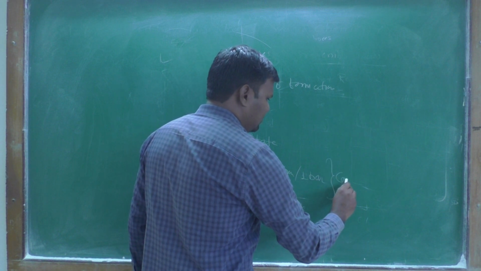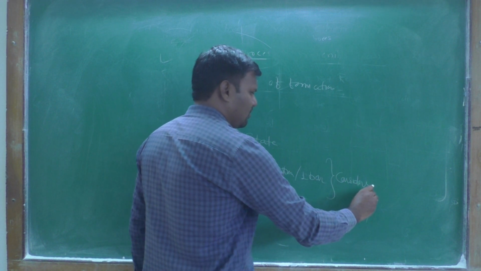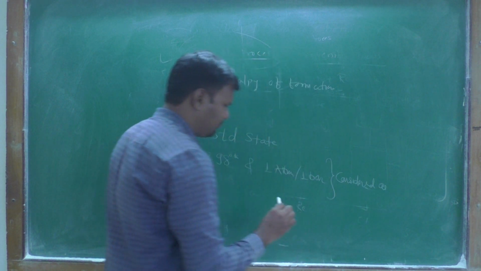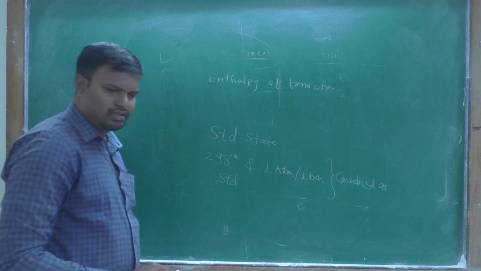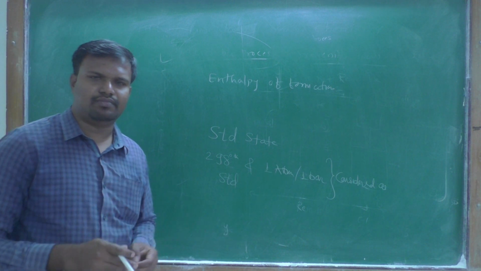This is considered the standard state for any system.